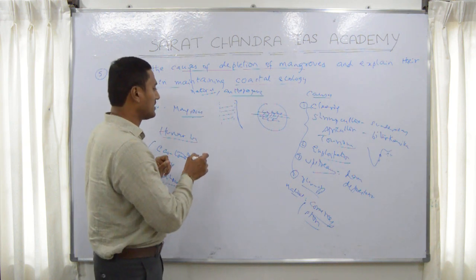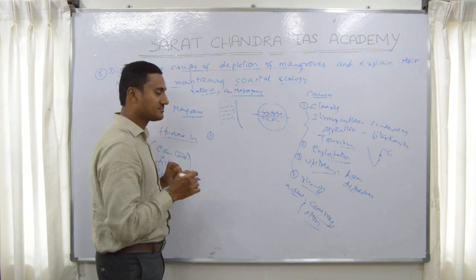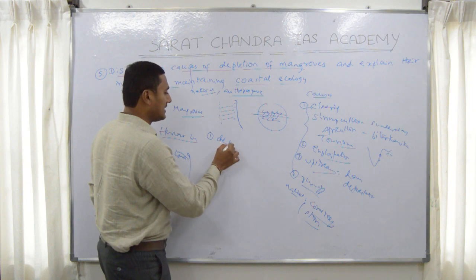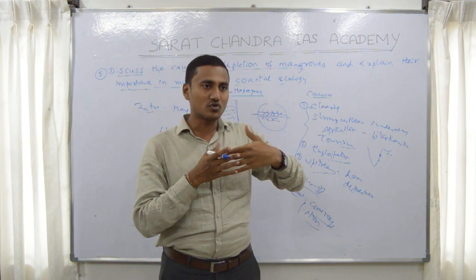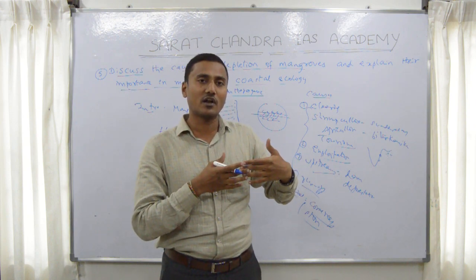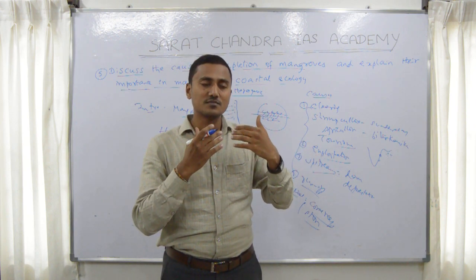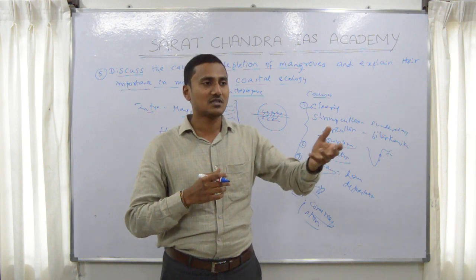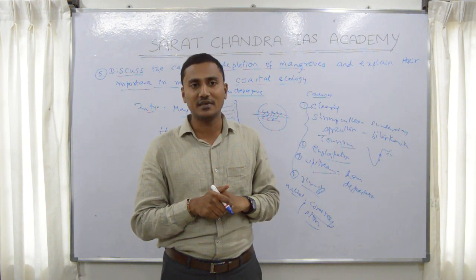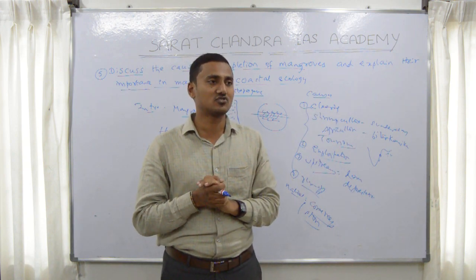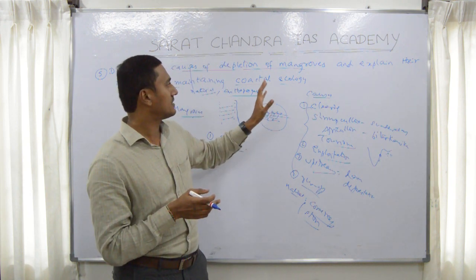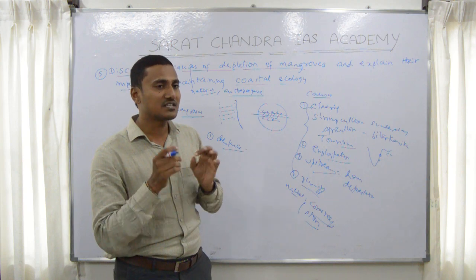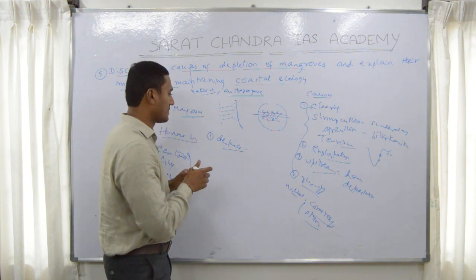So better you write points like defense. Actually, coastal defense. Mangroves defend the coastal population or the coastal ecology from sea storms and floods, and though they cannot stop a tsunami, they can reduce its effect. So for cyclones, some of the effect can be reduced by the mangroves. So they provide security for the coastal ecology.